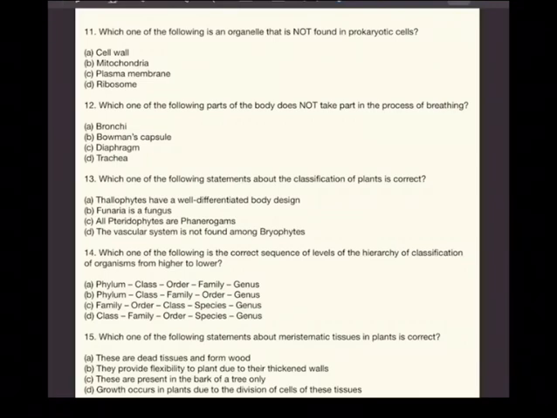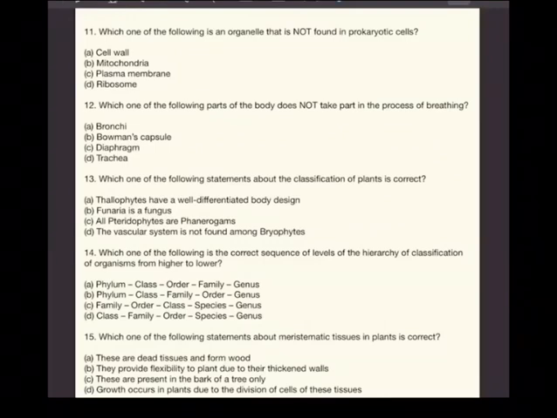And question 11. Which one of the following is an organelle that is not found in prokaryotic cells? Not found. So naturally cell wall, because in prokaryotes there is no well-defined cell wall, and there are no cell organelles without cell membrane or plasma membrane. And so the answer for question number 11 is A.